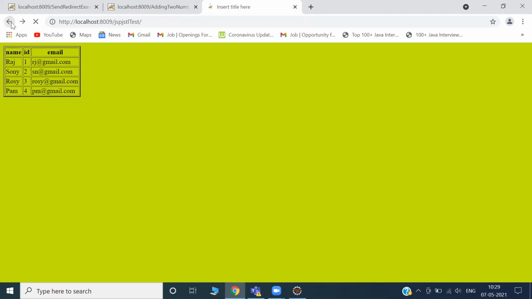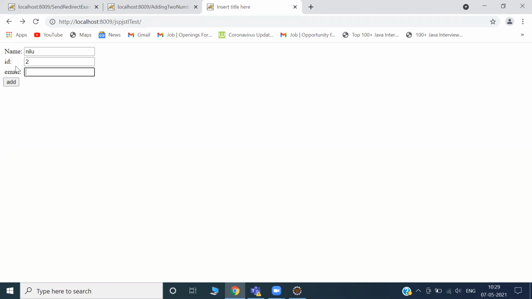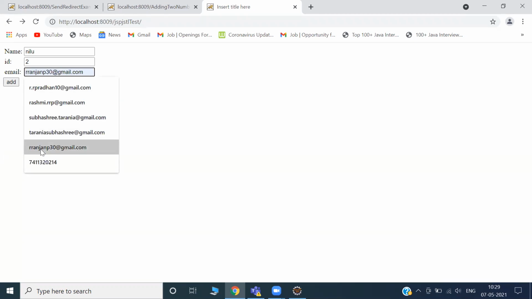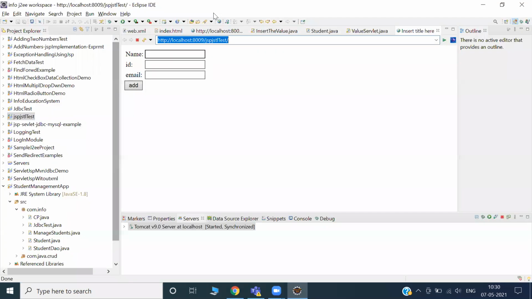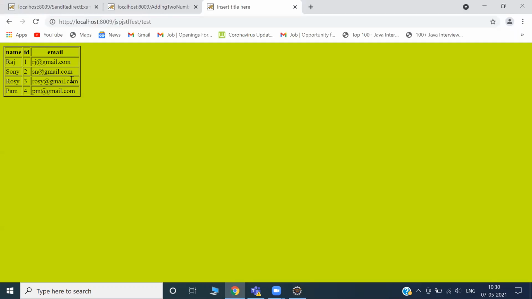One moment, I'm just telling you. Is there anything, Nilu? It's not there. Raj, Sony, Roji, Palm, all this information is there, right? So where is it collecting from? To understand this, it's the same thing. Do you remember setting things by using the model object or POJO class? If you open this one, this is the practical. It happens in real time, but in a different way. This requirement is a little different.